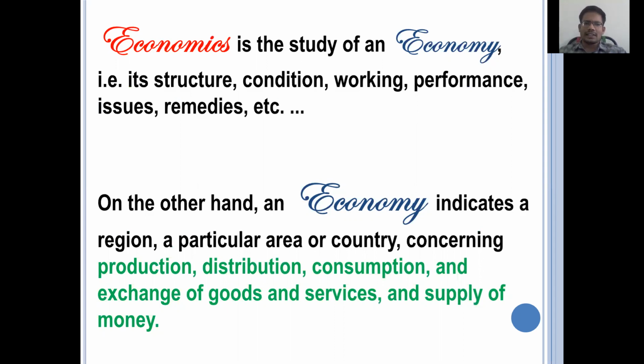There are boundaries to tell about an economy. In a specified area, in a specified place, we may explain how much production there is, how much consumption there is, how many people are living there, how much employment there is. That is what we call the economy.